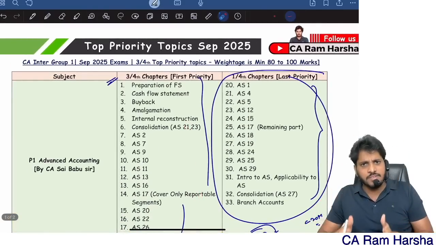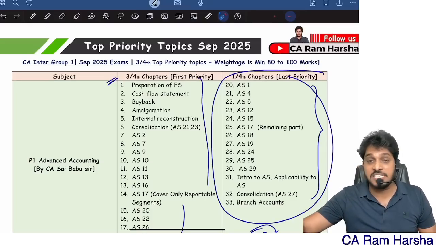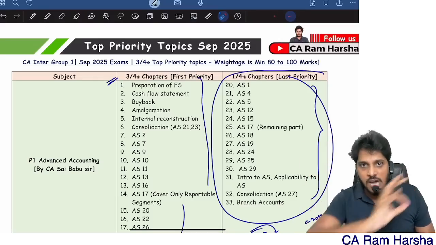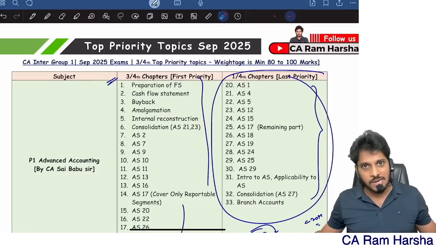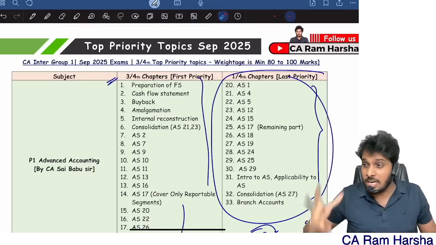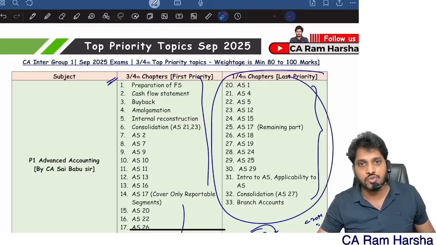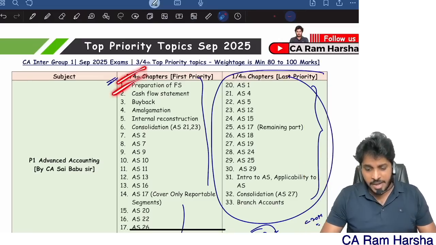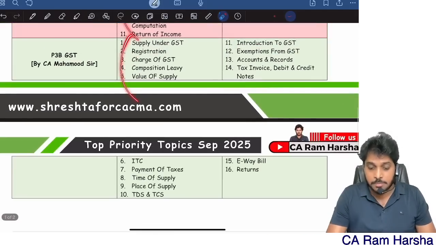First finish 3/4 in every subject. Become commandable on the 3/4 syllabus first, so that you can go and face the exam no matter how tough it is. You finish the entire 3/4, done. If you have so much idle time, you're literally struggling with what to do with the time available, then revise the 1/4 syllabus also. This is the main objective of the 3/4 strategy: revising thoroughly the 3/4 syllabus in every subject.